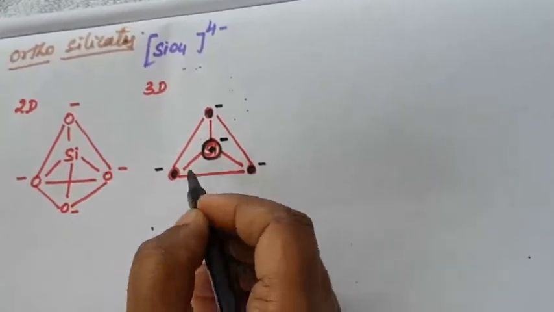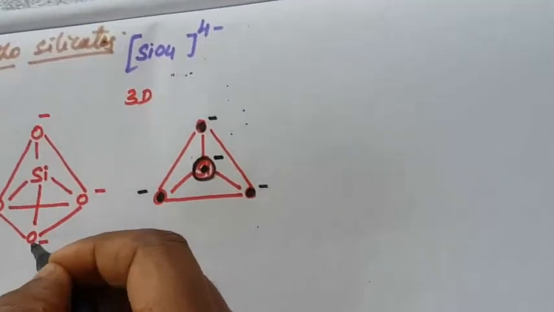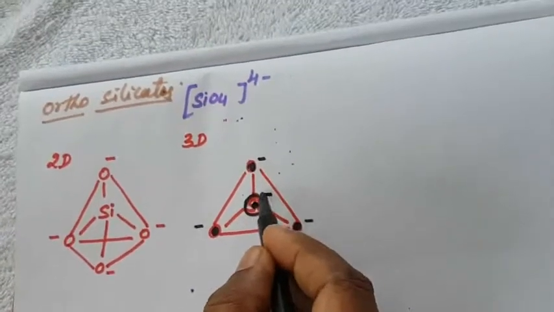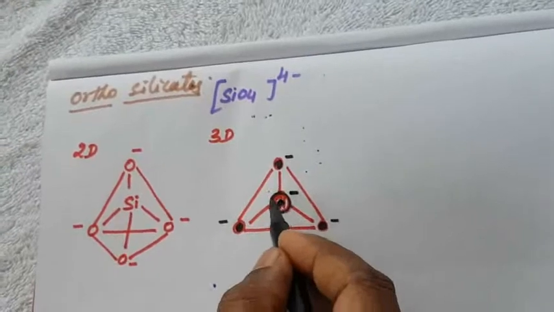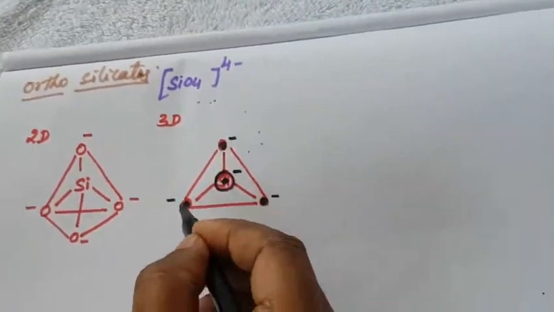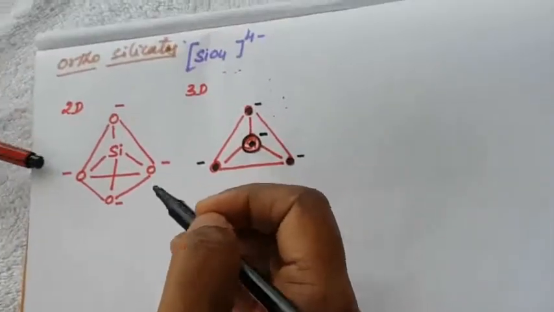Okay, so this is the backside, the backside of the silicon. So in the three-dimensional structure, there is the negative sign. This is the silicon dot. So the circle and dot mean that is silicon. This is the oxygen atom. This is called orthosilicates.